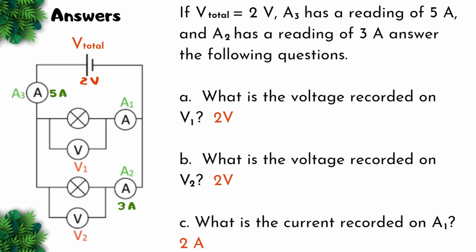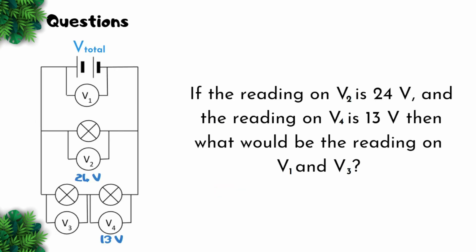The voltage on V1 will be 2 volts and the voltage on V2 will be 2 volts. The current recorded on A1 would be 2 amps. Remember, in parallel circuits, the voltage stays the same across the components, while the current splits up. So if you have 5 amps up there and the current splits across 2 of the bulbs, and one is using 3 amps, then 3 plus something must give you 5, which is 2 amps.